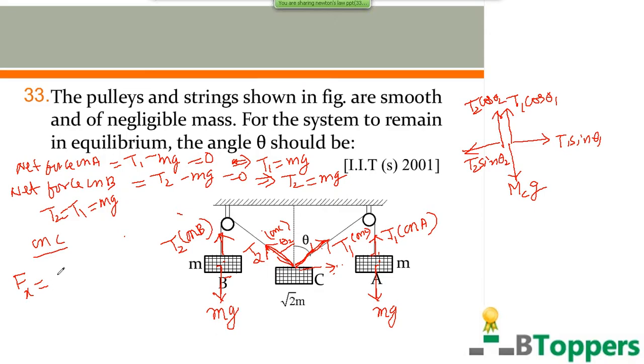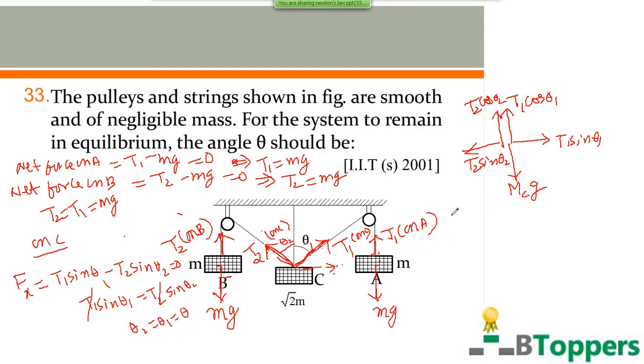So net force on the block C in the horizontal direction is T1 sin theta 1 minus T2 sin theta 2. That should be 0 when it is in equilibrium. So T1 sin theta 1 equals T2 sin theta 2. Already we concluded that T2 and T1 are equal, each equal to mg. So you can cancel them. So sin theta 1 equals sin theta 2, because the angles lie within 90 degrees here. Theta 2 should be the same as theta 1, which is denoted by theta.